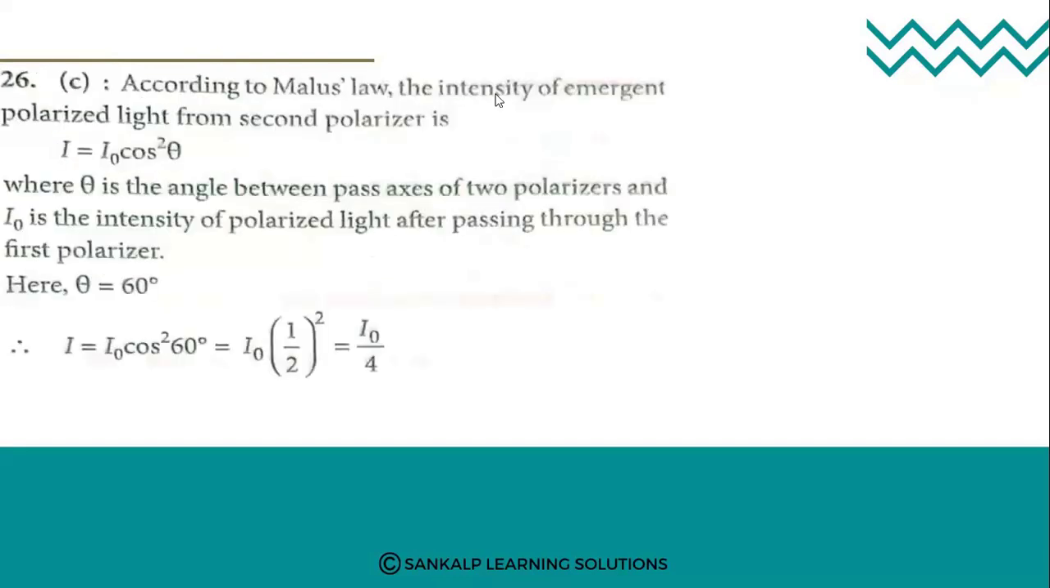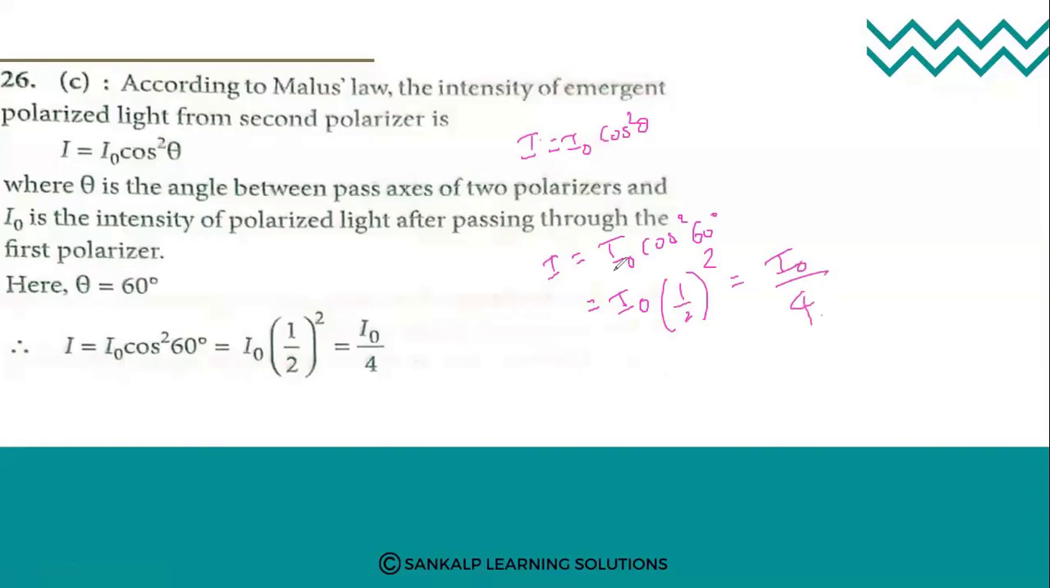According to Malus's law of light intensity, I is equal to I naught cos square theta. Here theta value is 60 degree. So we can write I is equal to I naught cos square 60 degree. Cos of 60 is 1 by 2, so it is 1 by 2 whole square. Therefore, it becomes I naught divided by 4. Therefore, the intensity of light becomes one-fourth.